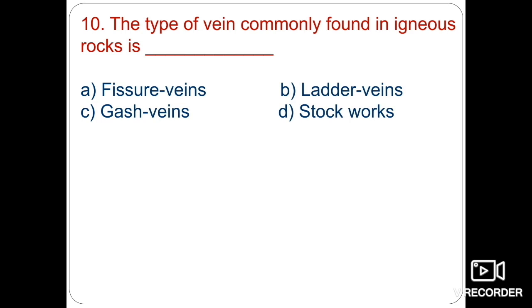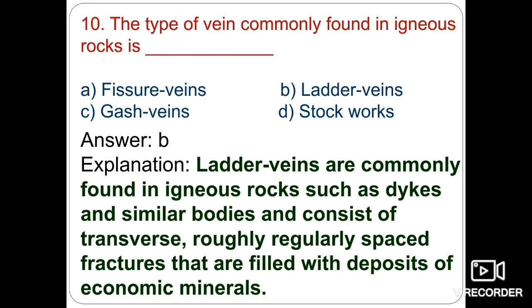Next one is the type of vein commonly found in igneous rock. Which type of vein is generally found in igneous rocks: fissure veins, ladder veins, gas veins, or stockworks? That is ladder veins. What are these veins? They are commonly found in dikes. They are short, transverse, roughly parallel fractures filled with ore masses. Because they appear like a ladder, we call them ladder veins.